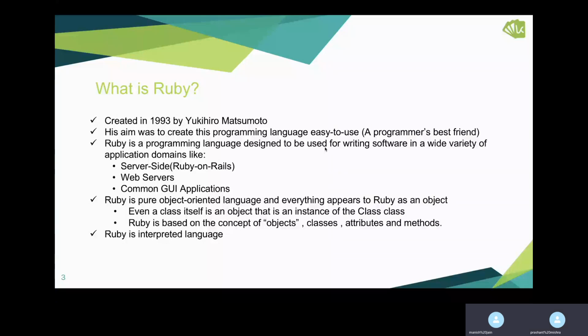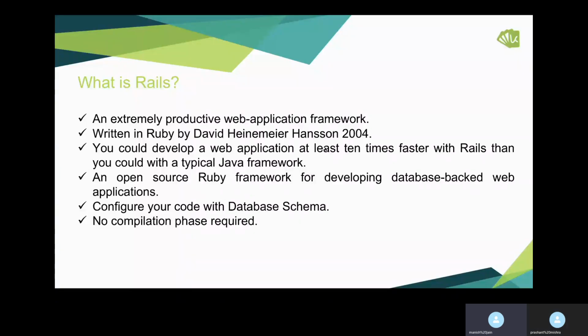Now we'll take a brief idea about the Rails part. Please go through the Rails part, Prashant. Thanks, Manish, thanks for the introduction. So here, Rails. What is Rails? Rails is a framework written in Ruby, and Rails was introduced in the market in 2004 by David Heinemeier Hansson.